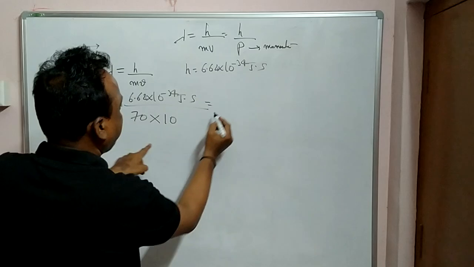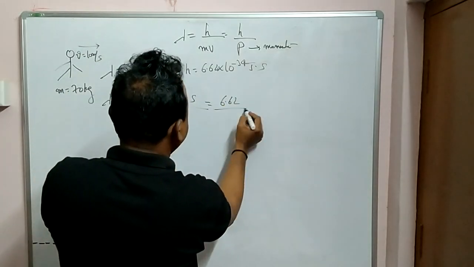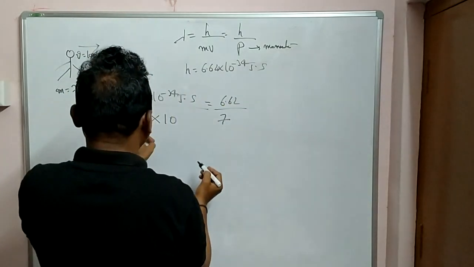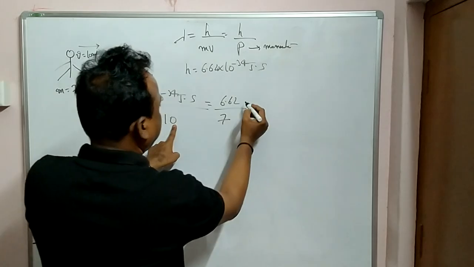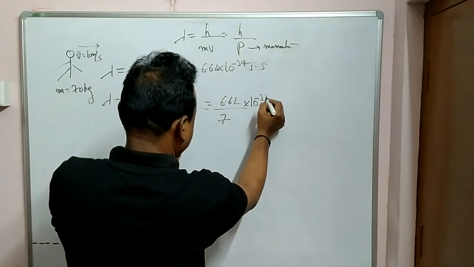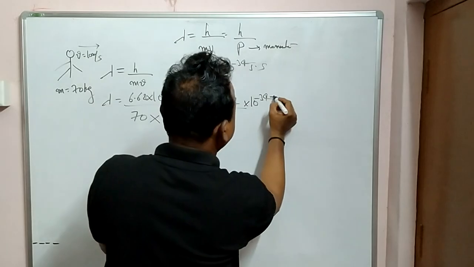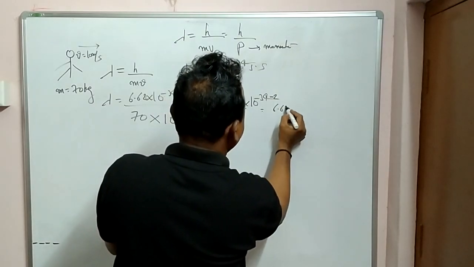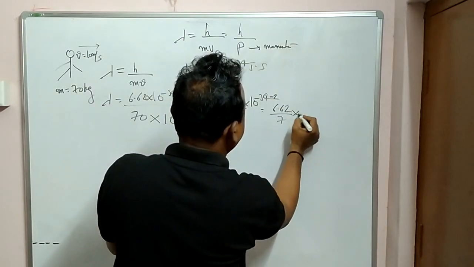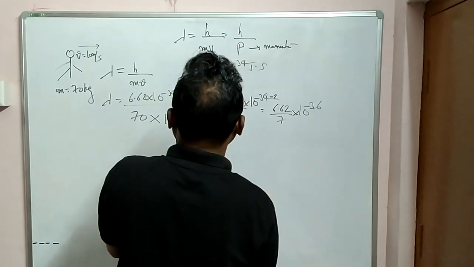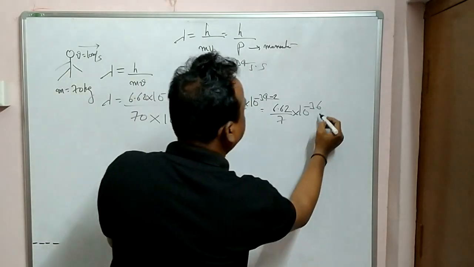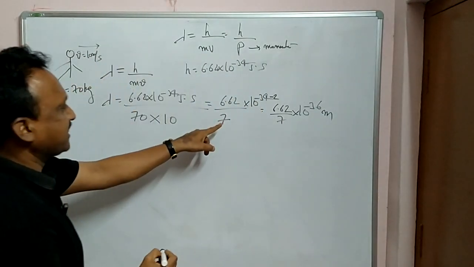If you observe carefully, this is 6.62 by 7, keep it aside, and this is 100. So 10 power minus 34 and 10 power minus 2, that is 6.62 by 7 into 10 power minus 36. And this is lambda in meters, MKS units.